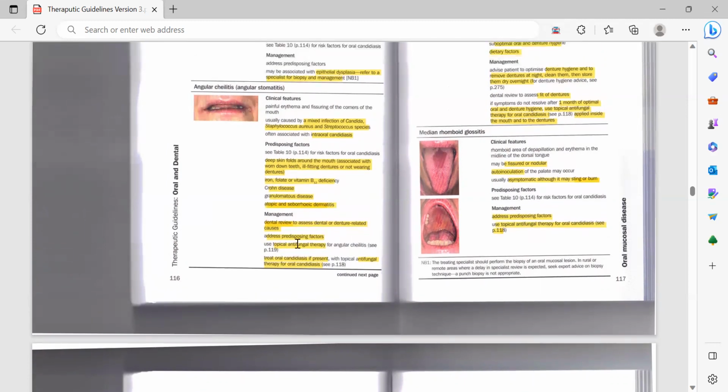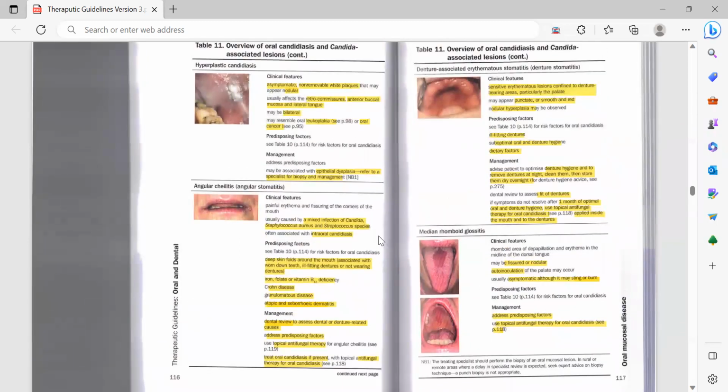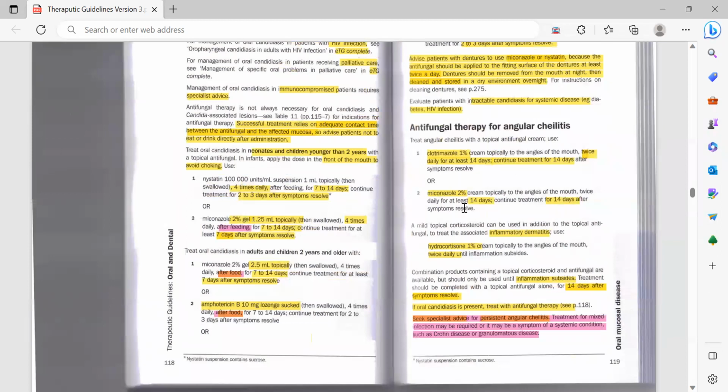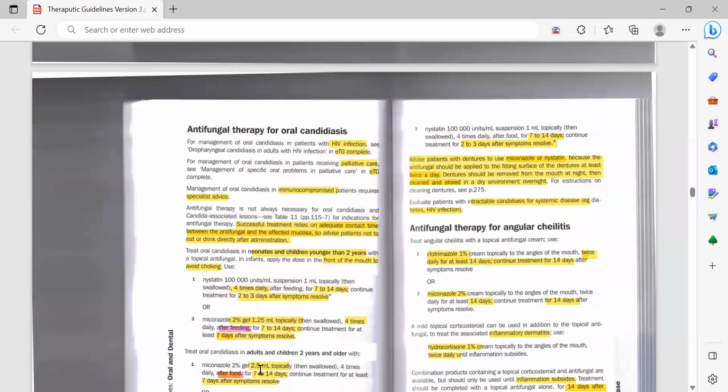So for angular cheilitis, the antifungal therapy is a bit different than the oral candidiasis therapy we will read in following pages. Treat oral candidiasis, if present, with topical antifungal therapy for oral candidiasis, because here we have seen that it is often associated with intraoral candidiasis. If the patient is having both of these lesions, then you need to prescribe antifungal therapy for angular cheilitis and antifungal therapy for oral candidiasis. So we will read here, for the angular cheilitis it's these ones, and for the candidiasis it's these ones.